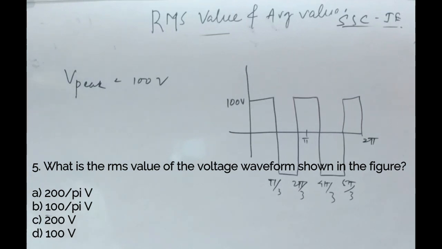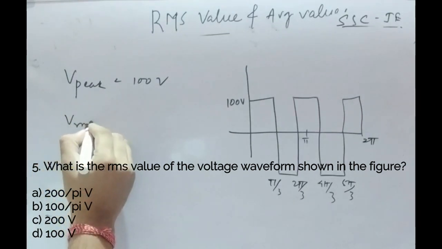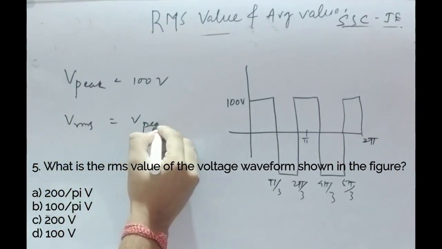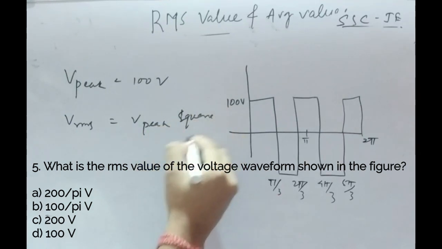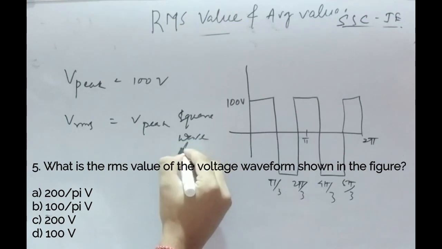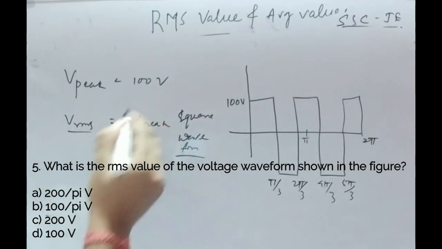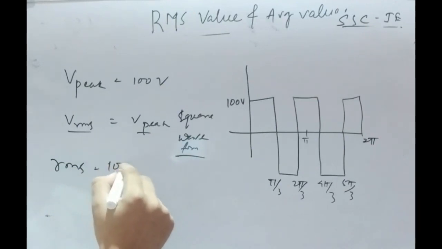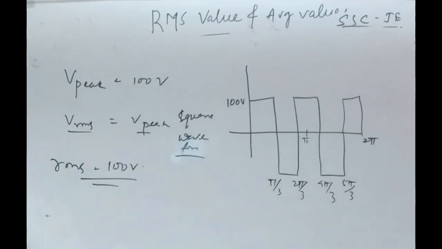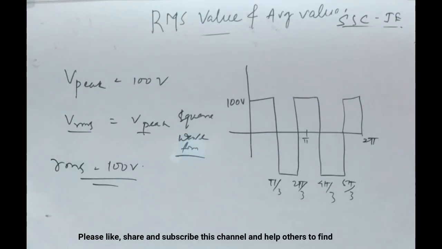So what will be the RMS value? As we know, V RMS equals V peak in case of a square waveform. So here the RMS value is 100 volt, same as V peak. Okay, see how easy it is. Just look at the question, use your basic concepts, and you will get the answer.